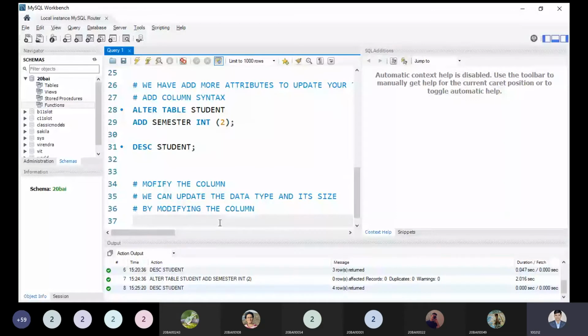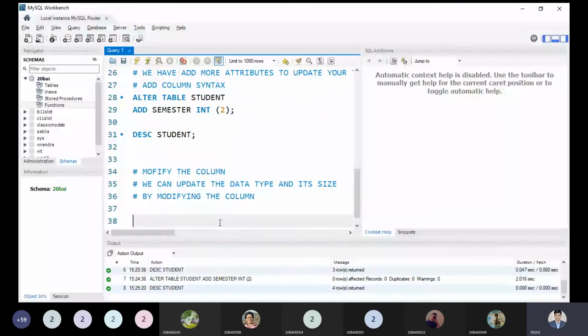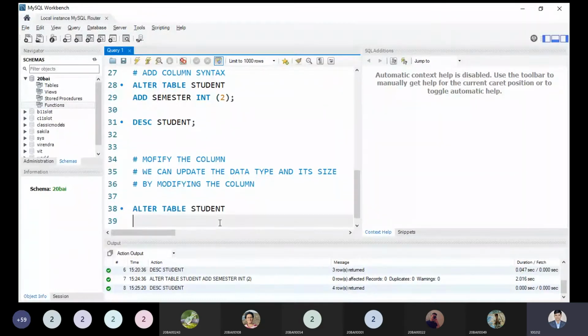It's very simple syntax. Alter table. Alter table means we are updating something in the table. So alter table student, so I'm writing the student name. And what do we have to do? We have to use the keyword modify rather than add. So we are modifying the column. What is the column name? Our column name is semester.